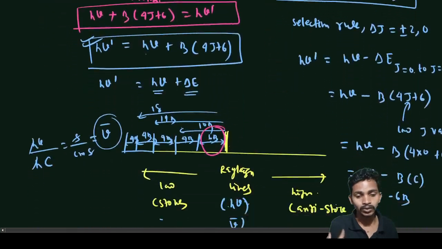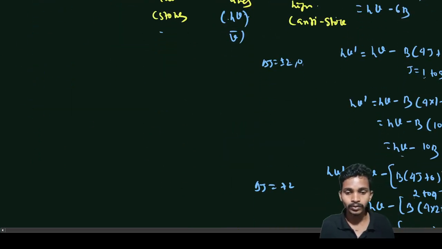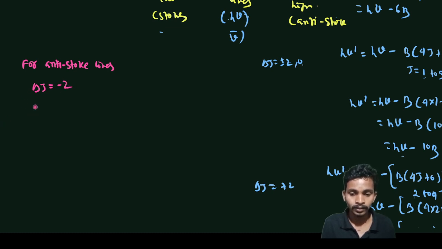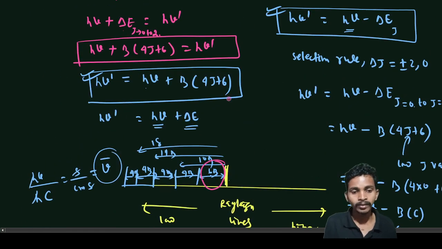Similarly for anti-Stokes lines, delta j has to be minus 2, and we know that h nu dash is equal to h nu plus b into 4 j plus 6.